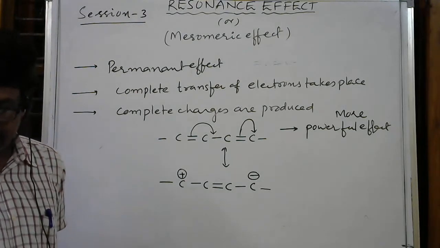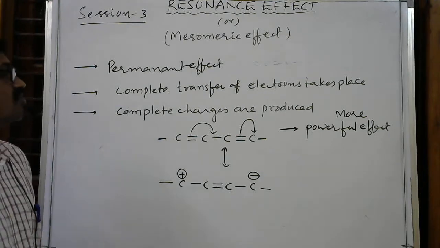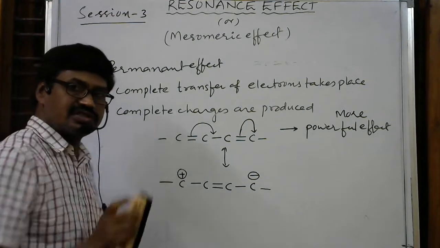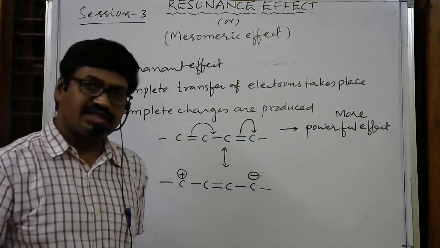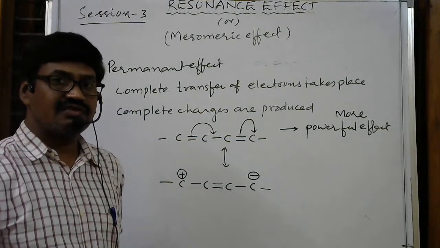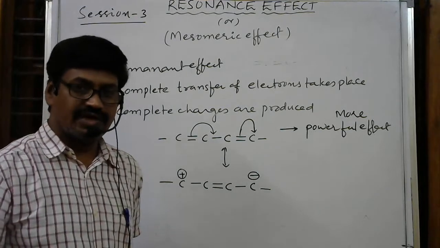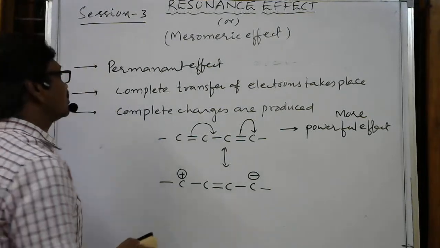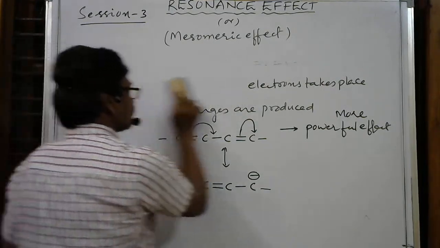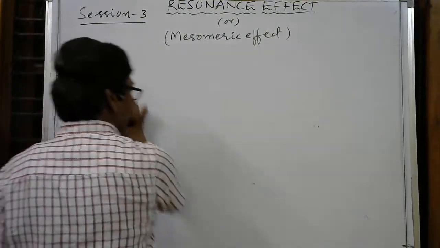Here we have different types of mesomeric effect. It is just like the inductive effect, which we have already discussed. In the inductive effect, we have plus I effect and also minus I effect. In a similar way, here we have plus R effect and minus R effect, otherwise we can say plus M effect or minus M effect. Now we will discuss the types of resonance effect or types of mesomeric effect. Here we have different types.